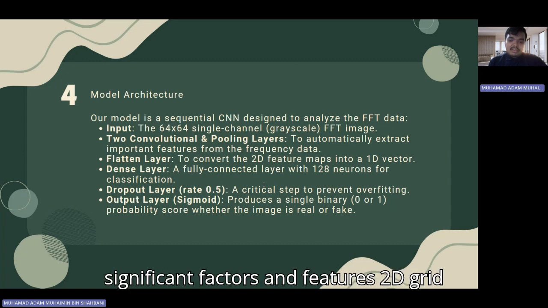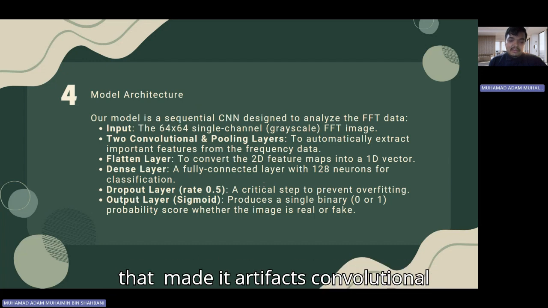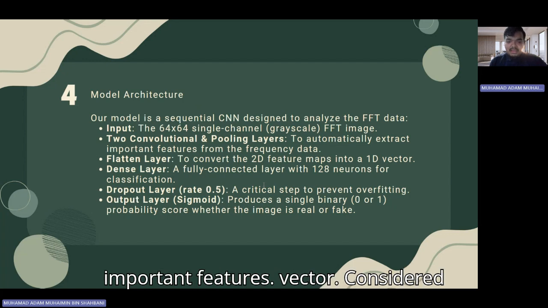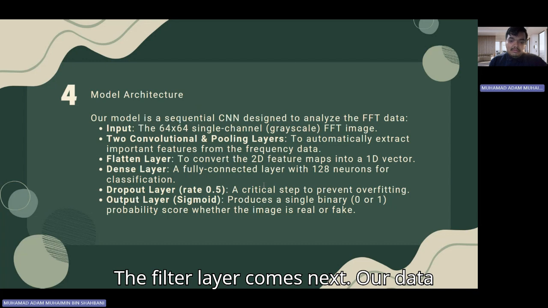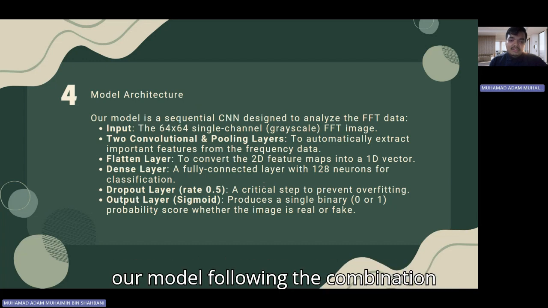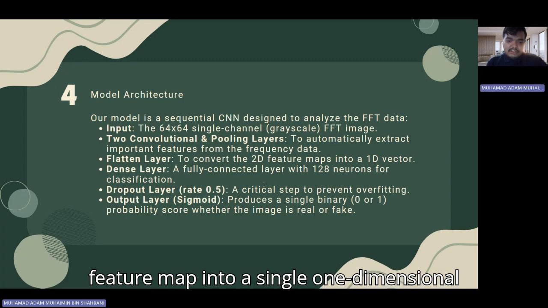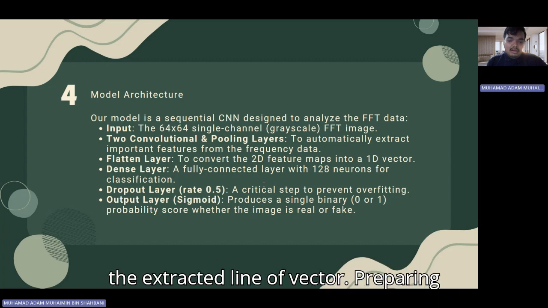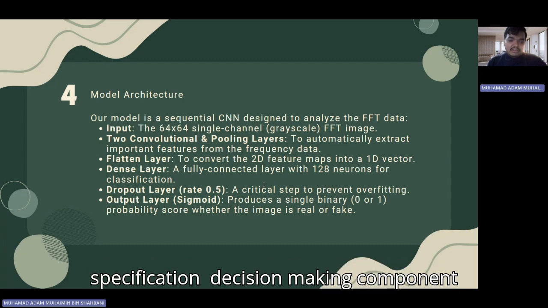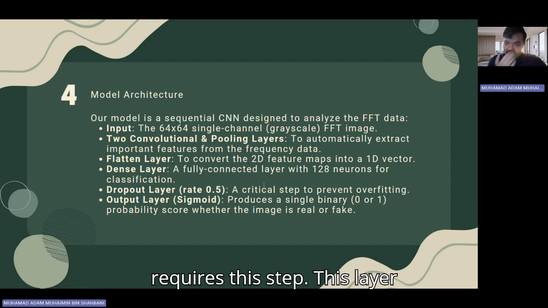In order to identify significant patterns and features, the main artifacts produced by the AI generator, the convolutional layers scan the frequency map. This data is then reduced by the pooling layers, which improves the model's efficiency by retaining only the most important features. The flatten layer comes next. Our data remains in a 2D grid format following the convolutional layers. As the name suggests, the flatten layer turns this 2D feature map into a single one-dimensional line, or vector. Preparing the data for the network's decision-making component requires this step.